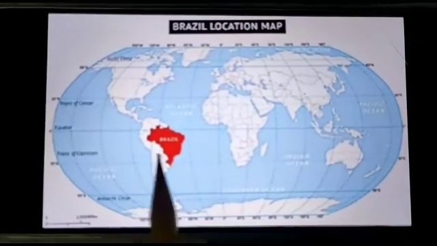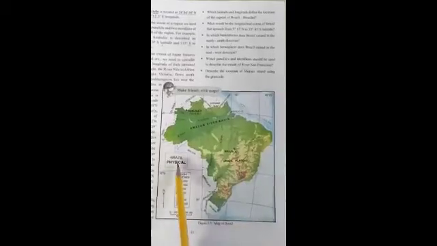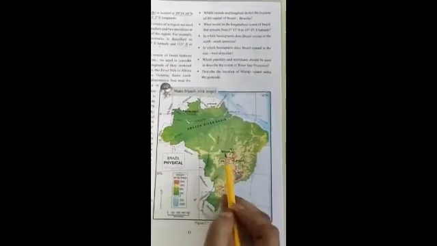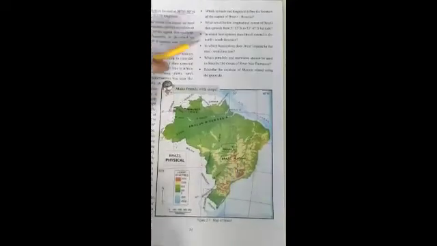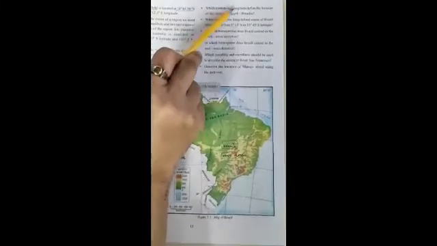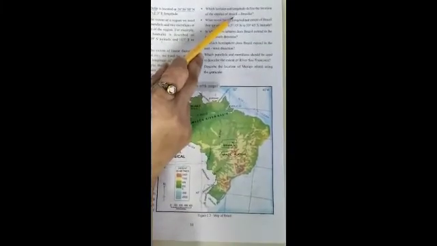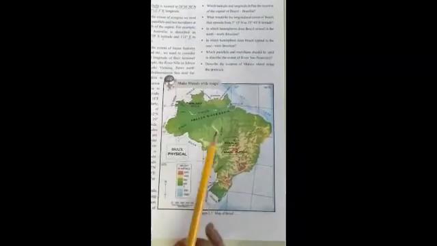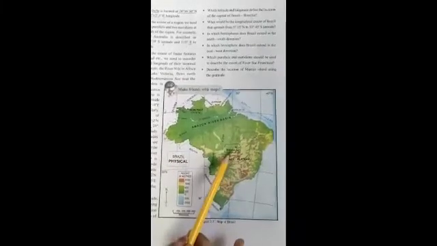So we have to solve some questions related to Brazil. See, this is the physical map of Brazil. This is Brazil, and this is the capital of Brazil, that is Brasilia. Now let us solve all these questions. The first question is, which latitude and longitude define the location of the capital of Brazil, that is Brasilia? So we have to find out which latitude and longitude show the location of Brasilia.